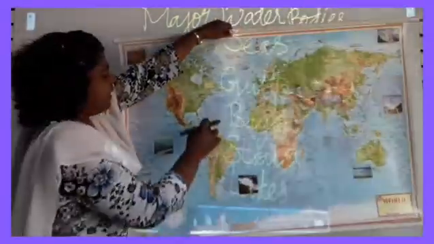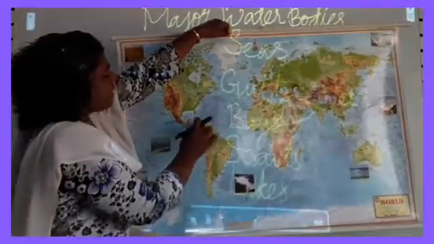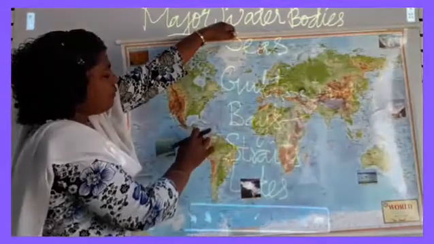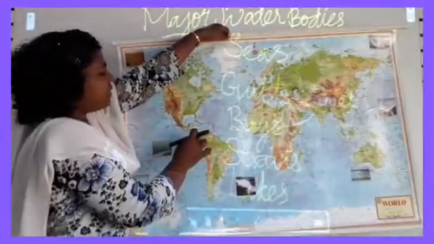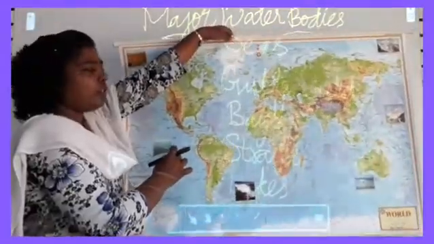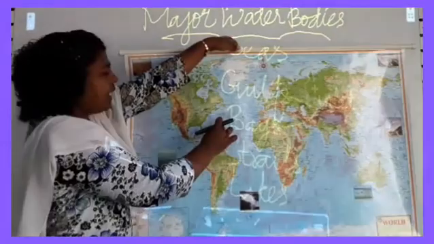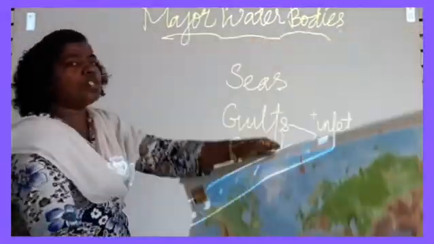For example, the Strait of Gibraltar connects the Pacific Ocean with the Atlantic Ocean.